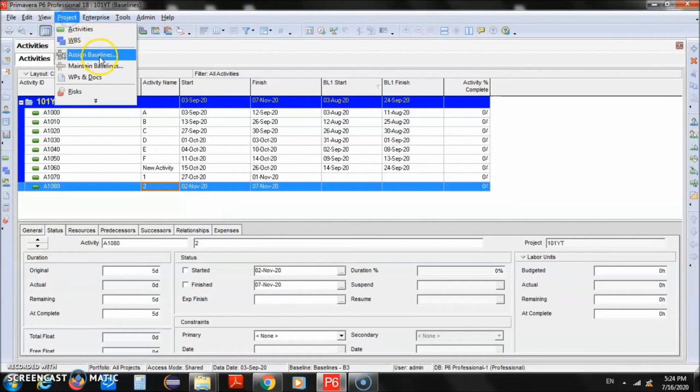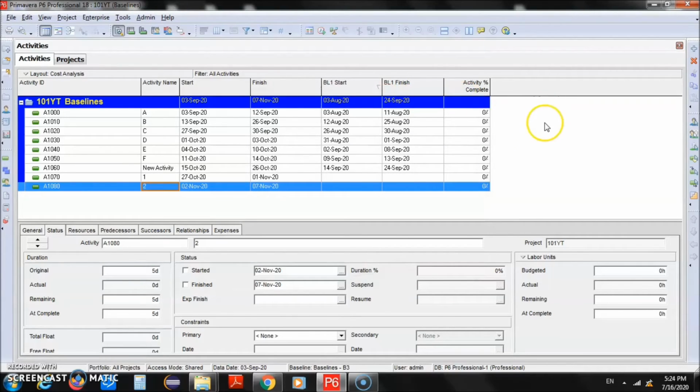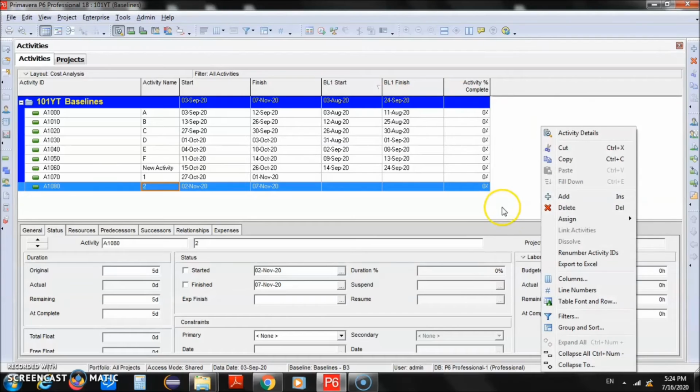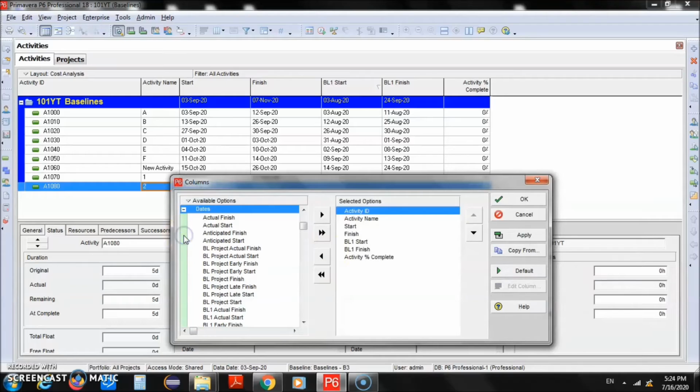So we'll go back to project, assign baseline. So here we have this B3 and we already are using here B3 as well. Okay, so what we will do now is, before we assign the new baseline, let's right click and go to the columns, and let's go to the dates, and we need to add two more columns for start and finish, and this time that will be B2.